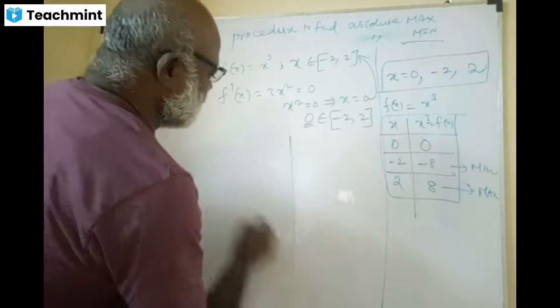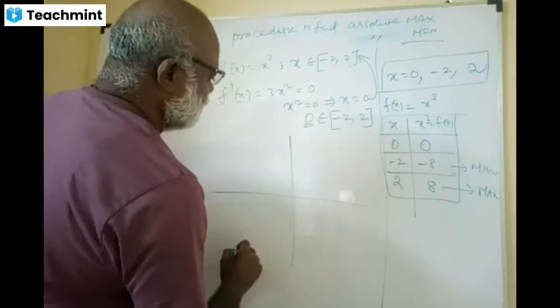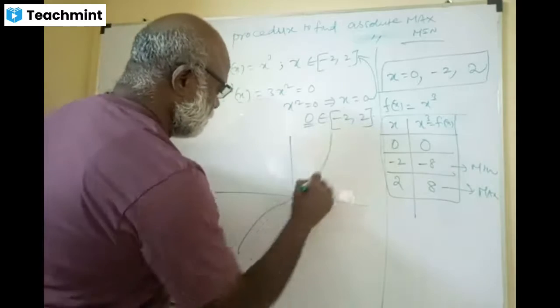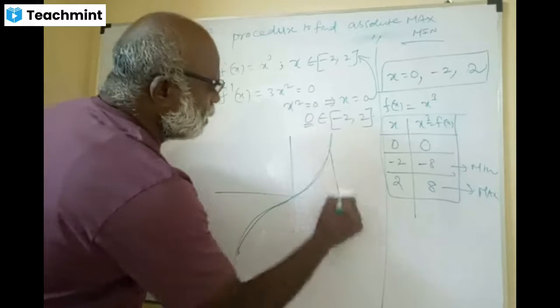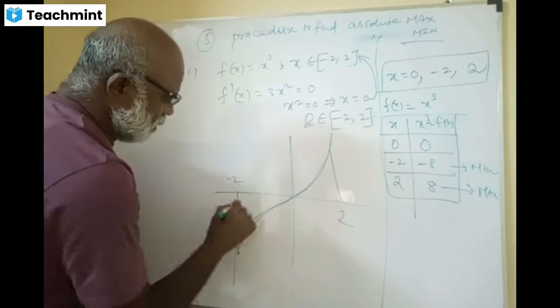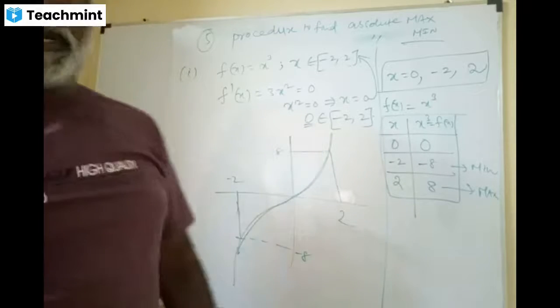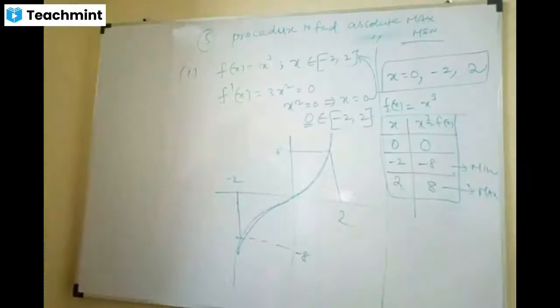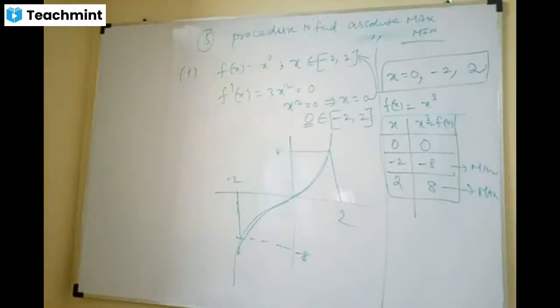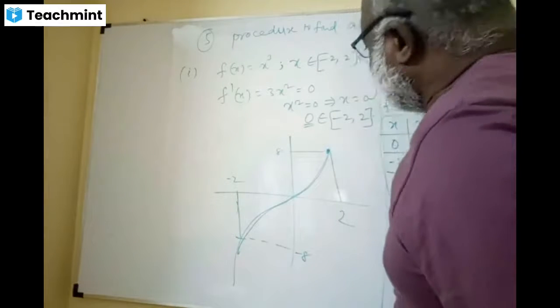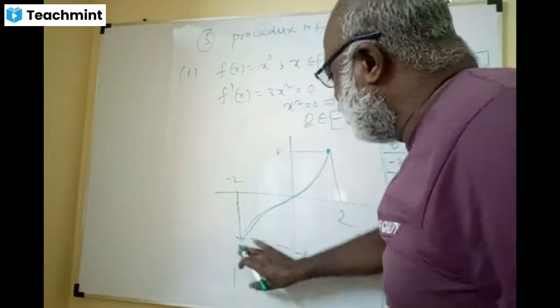The function is like this. Now this is called 2 and this is called minus 2. So this is minus 8 and this is plus 8. That is important, please. Over absolute maxima and absolute minima, please follow this part. Find the critical value. The maximum is at one end and the minimum at the other end, because the graph is stopping here. It's not going endlessly. That's why this interval is playing the role, dears.